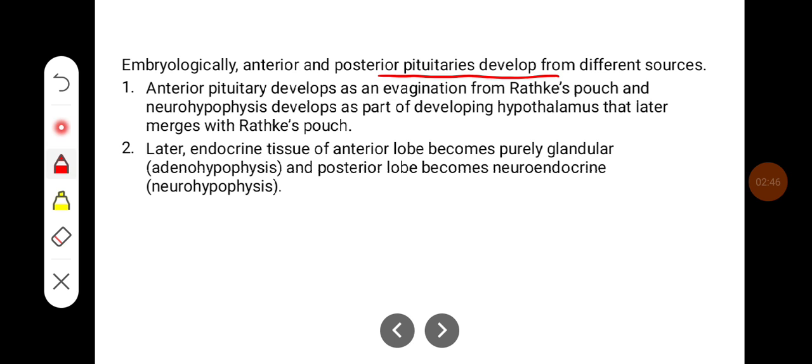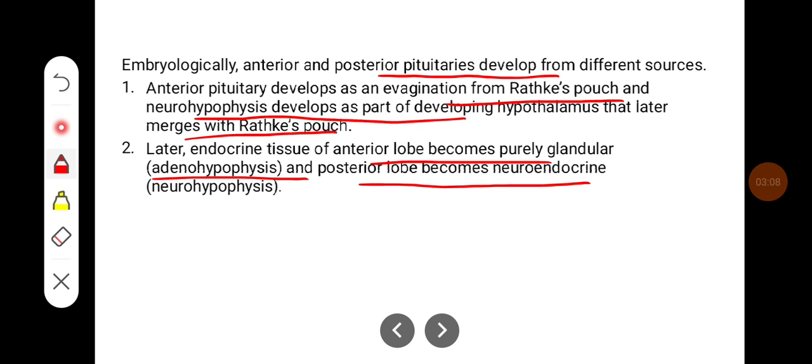Anterior pituitary develops as an invagination from Rathke's pouch, and neurohypophysis develops as a part of the developing hypothalamus that later merges with Rathke's pouch. Later, the anterior lobe becomes purely glandular, that is adenohypophysis, and the posterior lobe becomes neuroendocrine, that is neurohypophysis.